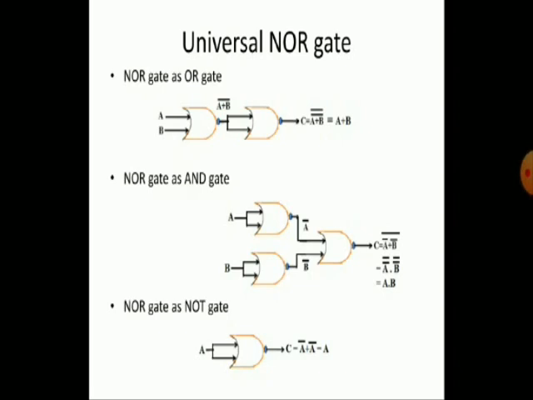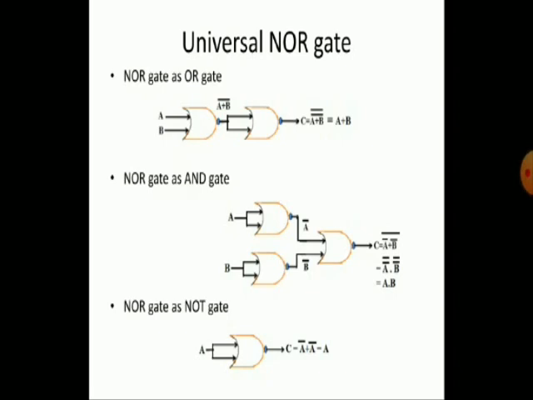The first two are nothing but NOT gates, and another one is a NOR gate itself. In the AND gate, the first two are NOT gates giving A complement and B complement. The output is applied to the third NOR gate. According to De Morgan's law, we get output A into B.